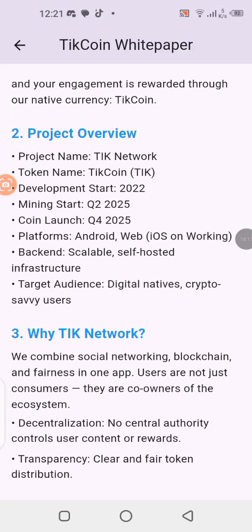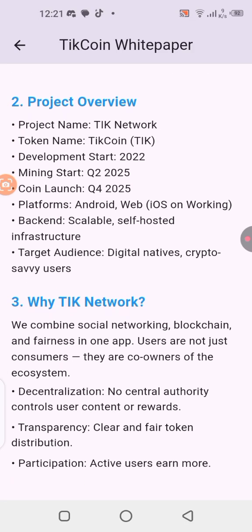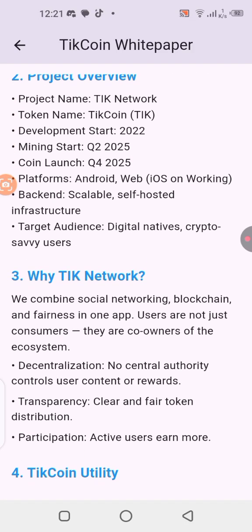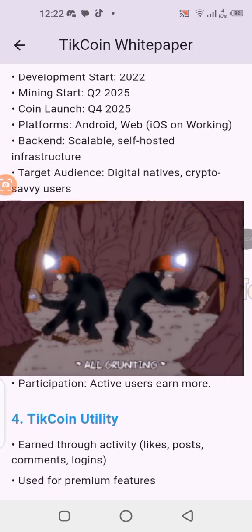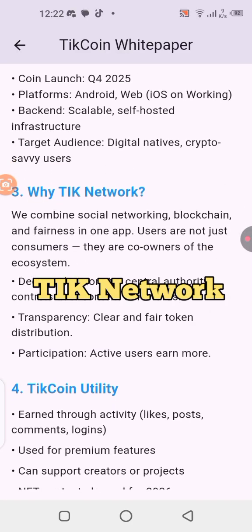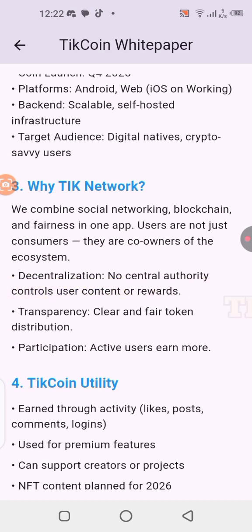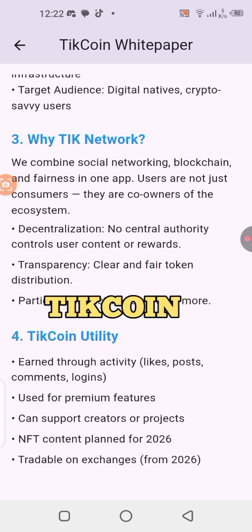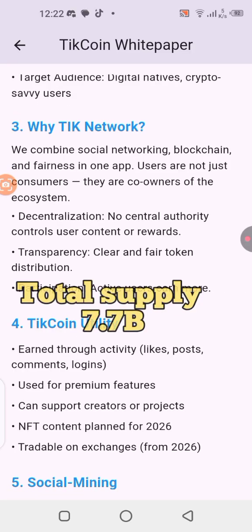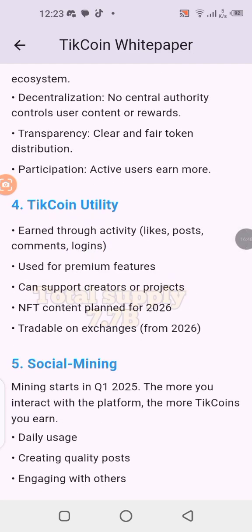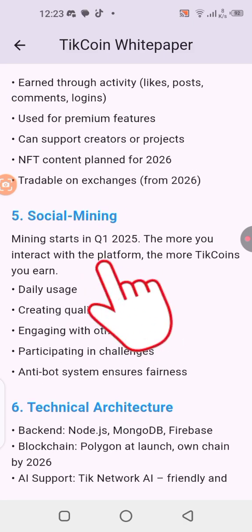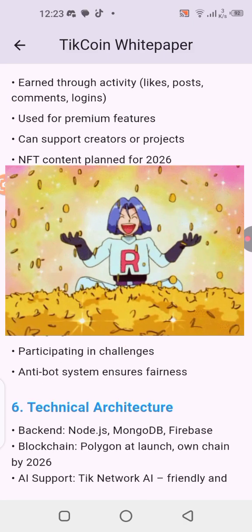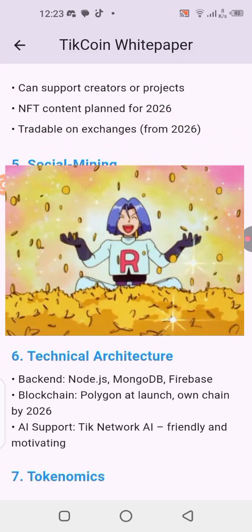What up guys, in today's video I'll be sharing with you a new social network application which is also giving its token to the community through mining. The name of this application is TIK Network, and TIK Network is going to be giving out TIKCOIN to the community, and the total supply of this token is just 7.7 billion tokens. And all you need to do is just to come in and click once or twice every single day, all right, and you'll be accumulating this token for completely free. Yes, it's completely free guys.